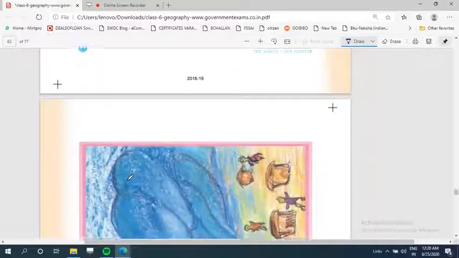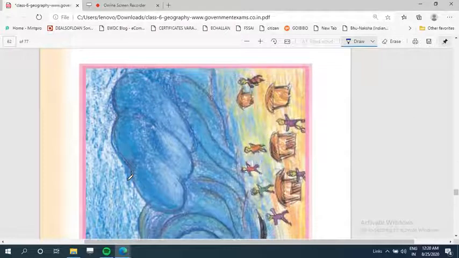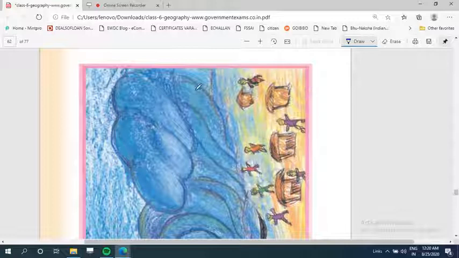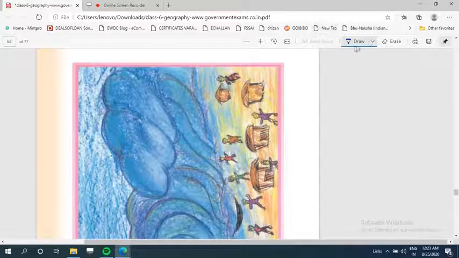It is a beautiful expression, and you can see it is a drawing of tsunami in which it is shown. You can see it like this.